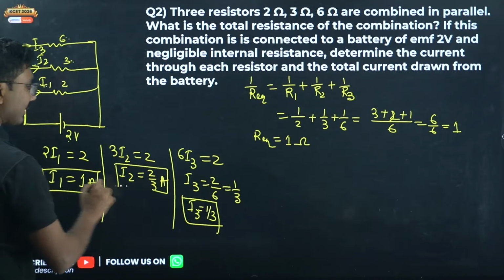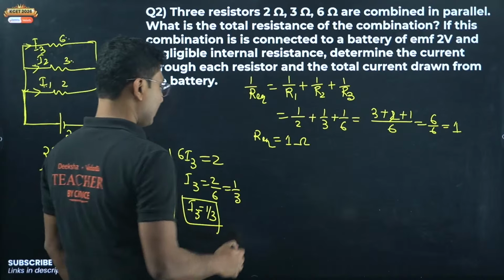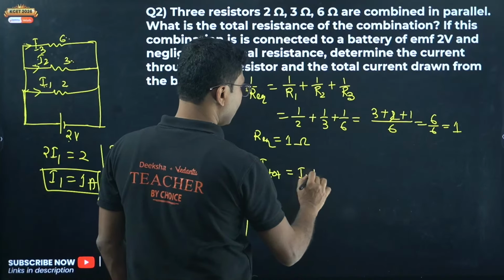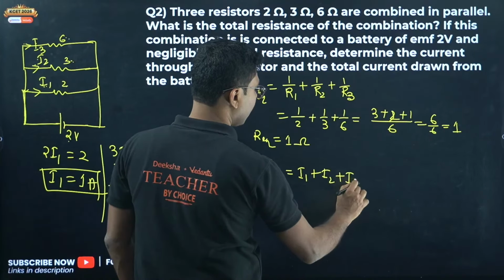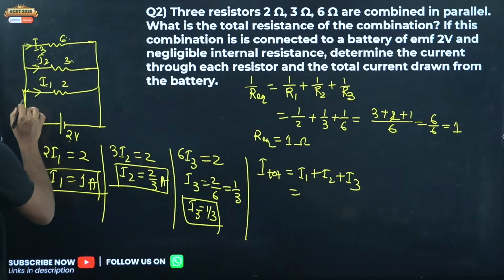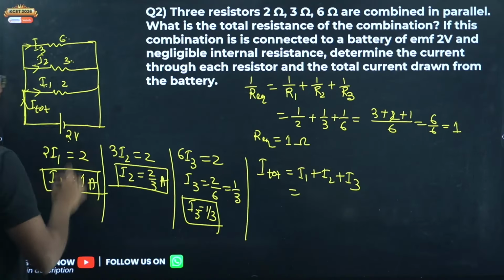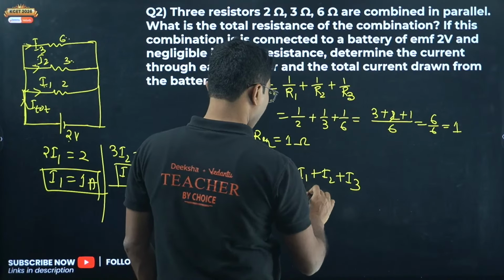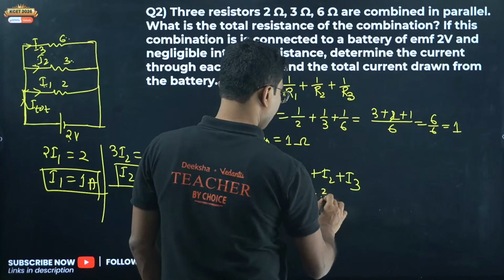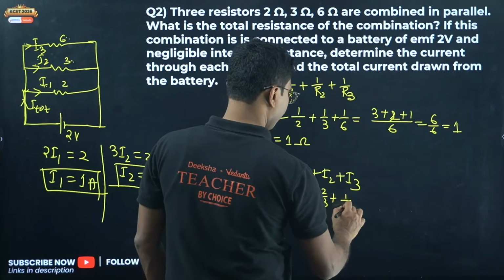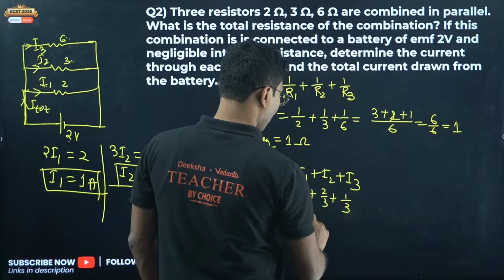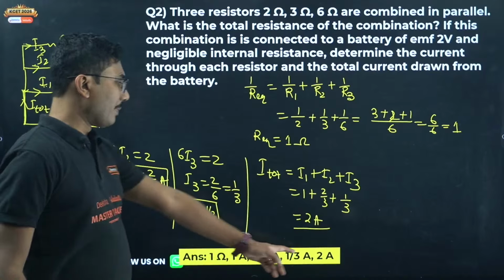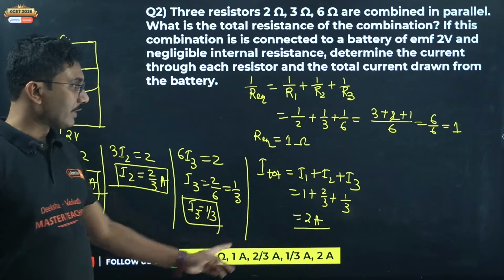So these are the 3 important currents. Once you have calculated the currents, total current through the battery will be I total equals I1 plus I2 plus I3. This is the total current, I total, right? So this will be equal to 1 plus 2 by 3 plus 1 by 3, that is 2 ampere. Okay, so the current through the battery is 2 ampere, equivalent resistance is 1 ohm.